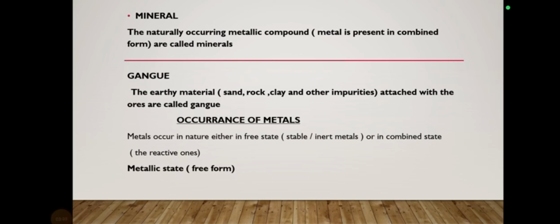Now why does the mineral occur? Why can we not obtain the metal in its pure form? It depends upon the reactivity of the metal. The metal can occur either in the free state when they are stable ones and inert metals, or they will be in the combined form.